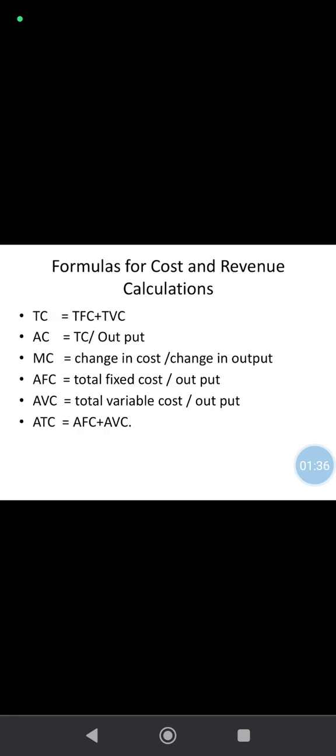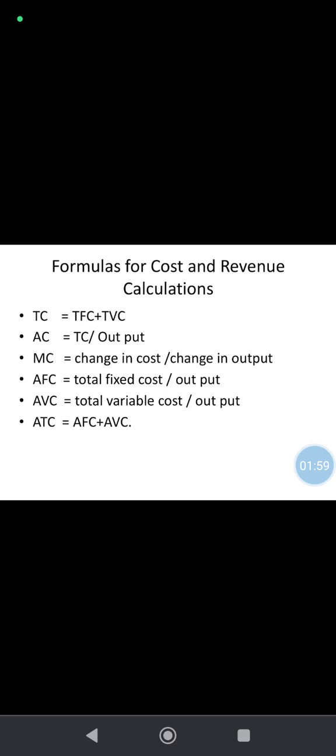And in this slide, we are going to see about cost and revenue calculations. Total cost, the formula of total cost is total fixed cost plus total variable cost. Average cost, we already calculated the total cost, so total cost divided by output, we can get the average cost.